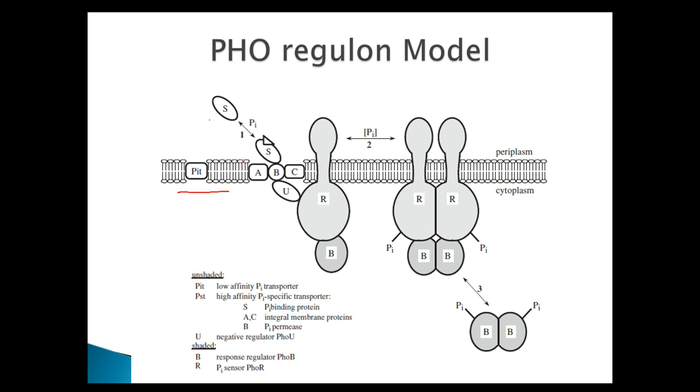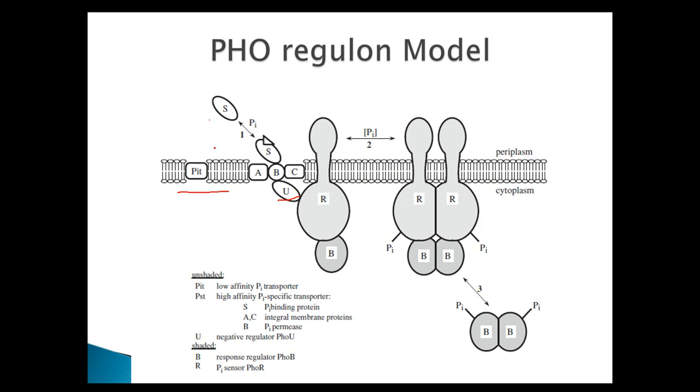So when the concentration of inorganic phosphate is high, then this system is inactive and it is repressed by the presence of this U protein. Okay, so this U protein acts as the repressor of this system, and under repressed condition, the R protein acts as the phosphatase, and it does not allow phosphorylation of this B protein.